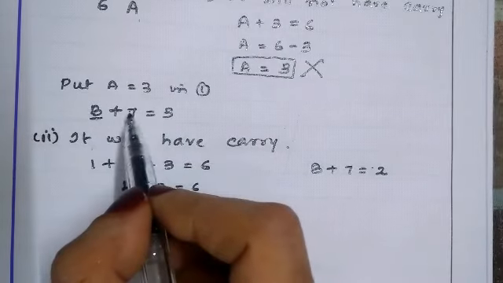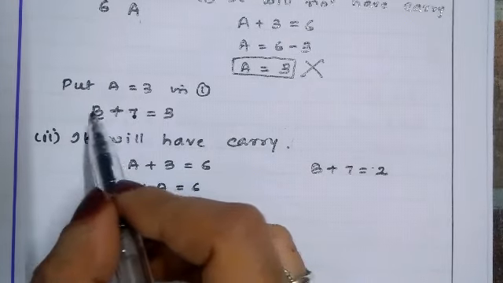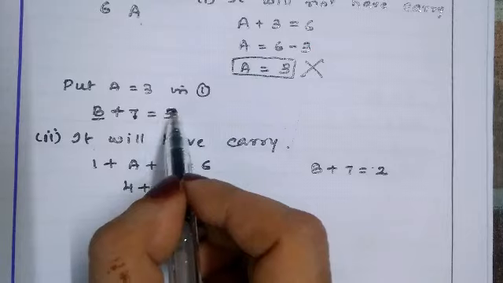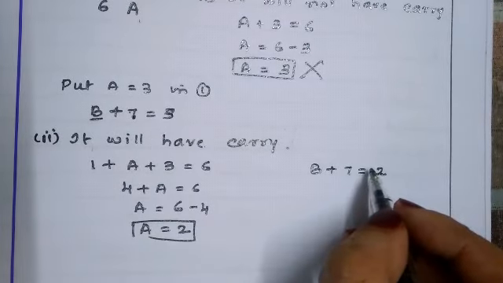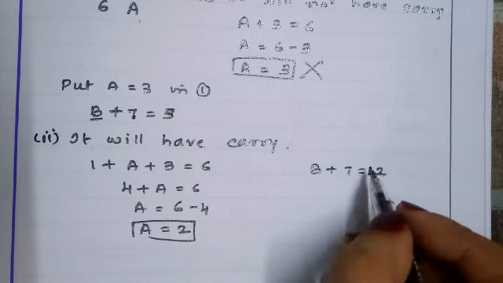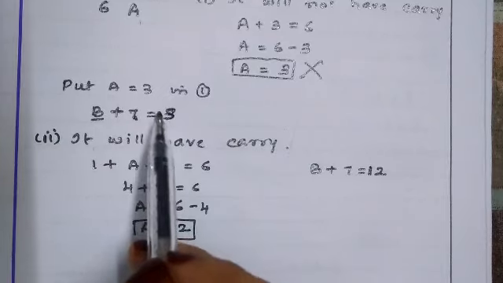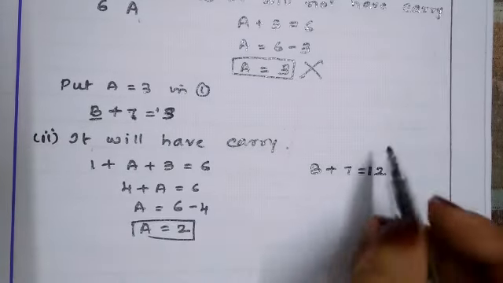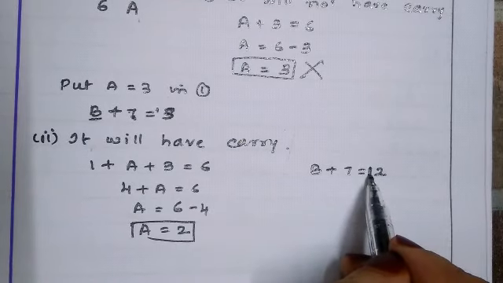Here, see, it was not possible here also. 7, if we add anything, then even if we carry, we will not get 13. But here it is possible for 12. We will keep 12 here because we have taken a carry. It will not have a carry, as we have told, so we cannot write anything up here. But here it will have a carry, which means here it will be 12, right?